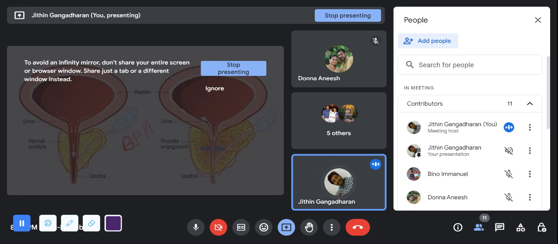And what are the main clinical manifestations of benign prostate hyperplasia? You can see the size of the urethra here. The size of the urethra is larger in the normal one, whereas in this condition the size of the urethra is less. So what is the main clinical manifestation? It leads to decreased urine output. Likewise, there are recurrent chances of UTI. Fine. Then there will be pain while urinating.